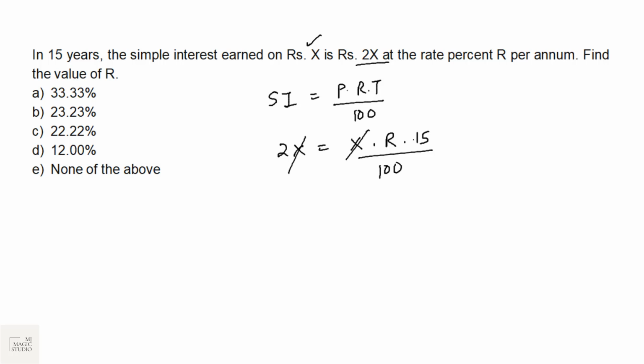We can calculate very easily. 5, 20. So R is 40 by 3. That would be 13.33%, where it is none of the above.